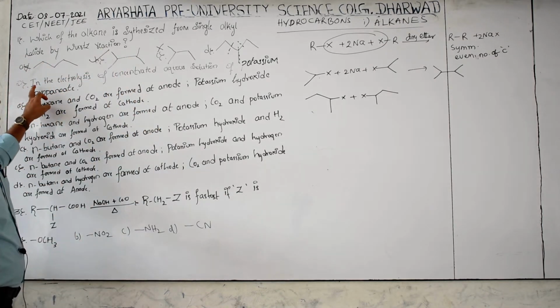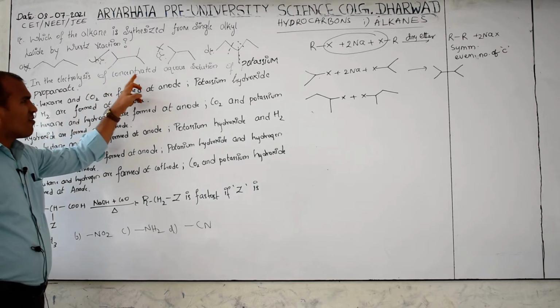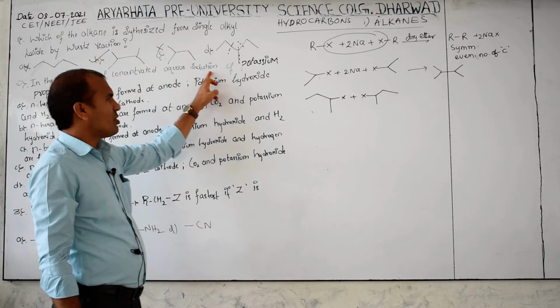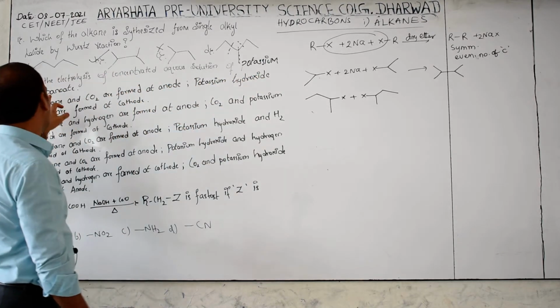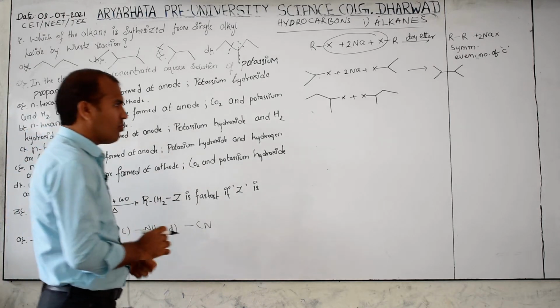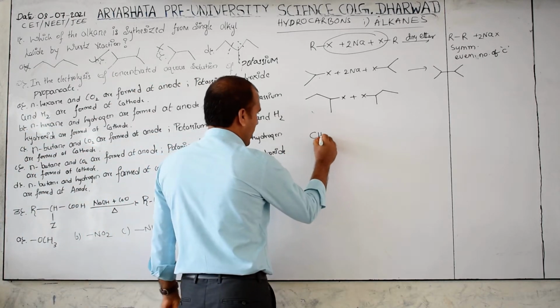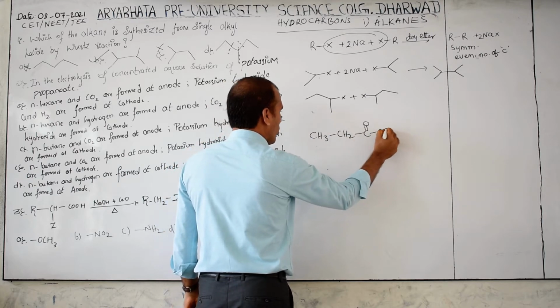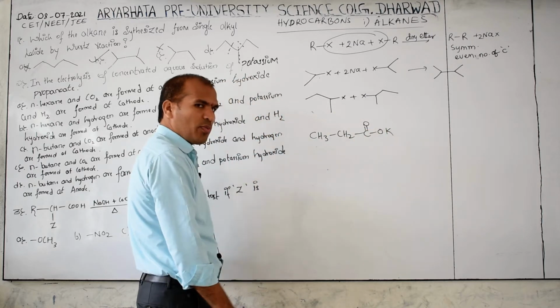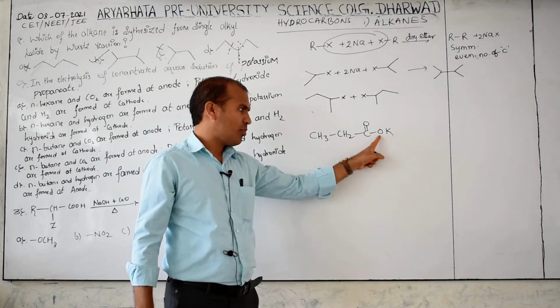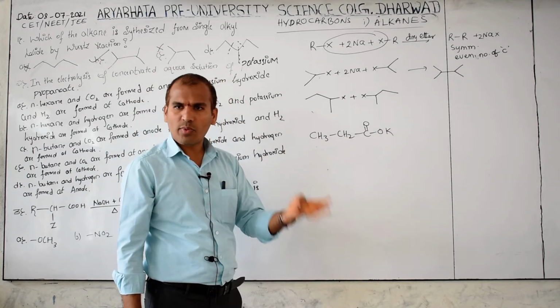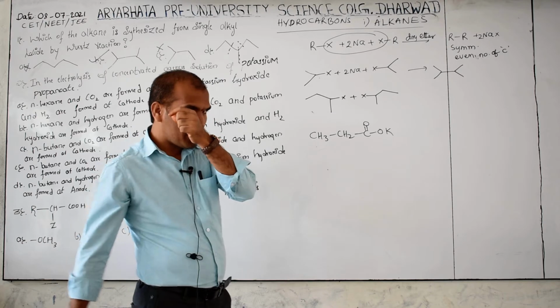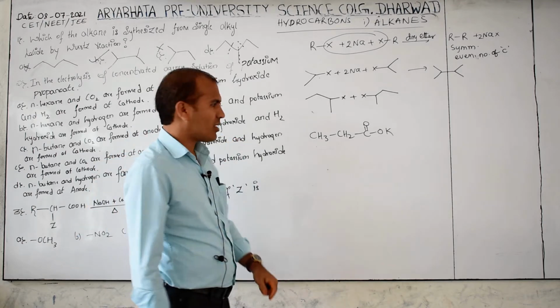Now, in the electrolysis of a concentrated aqueous solution of potassium propanoate, see, CH3, CH2, C double bond O. This is potassium propanoate. 3 carbons are there, propanoate. Electrolysis means this is the Kolbe electrolysis reaction.